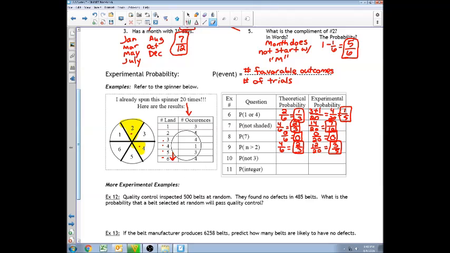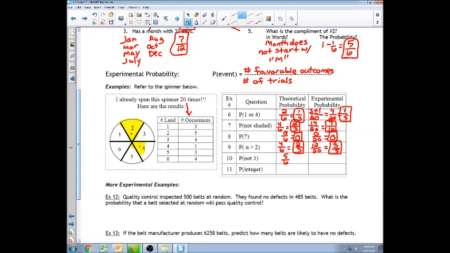Probability not 3. Here is where I'm going to use the complement when I get to experimental probability. But theoretical probability, if it is not 3, well, there's only one possibility of it being 3. So that would be 5 out of 6, right? Because 1 minus 1 over 6 would be 5 over 6.